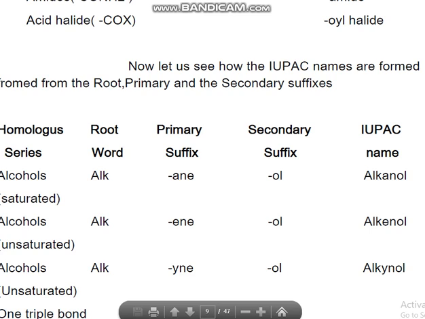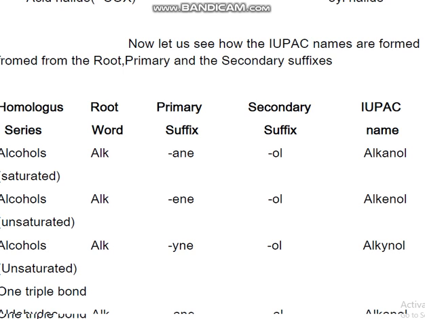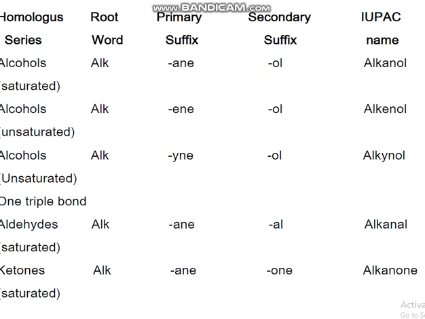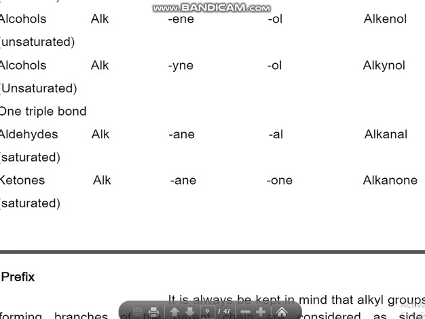If the alcohol is unsaturated, like it contains a double bond, the root word, primary suffix "-ene", secondary suffix "-ol", alkenol. If a triple bond is there, alkynol. If the aldehyde group is there, it will be alkanal, and ketones alkanone similarly.